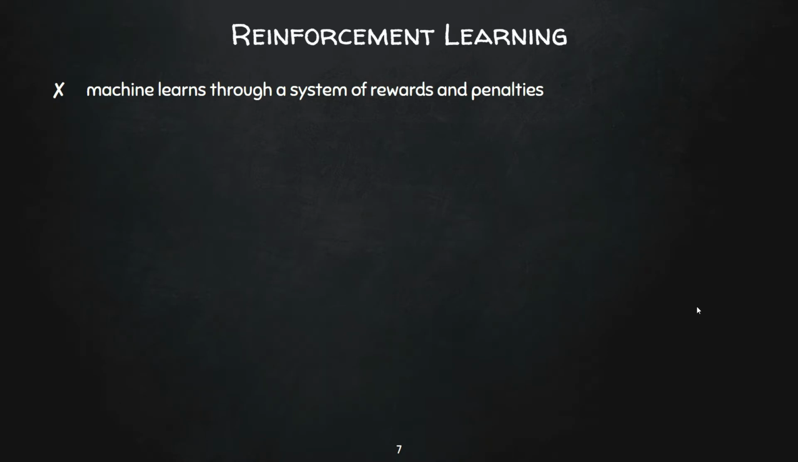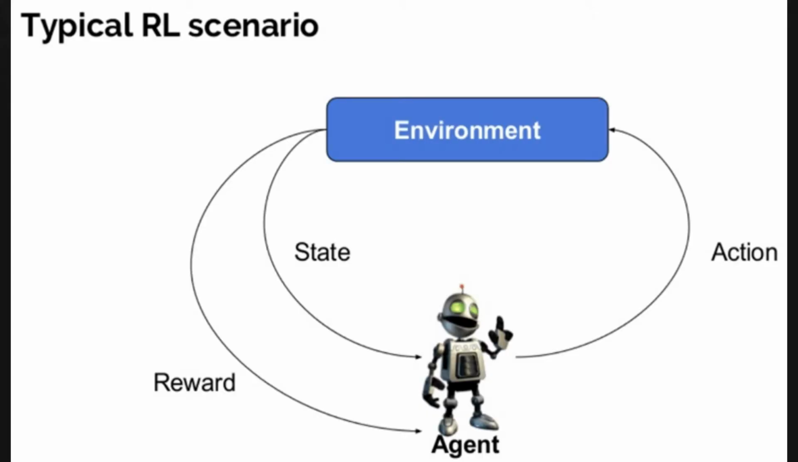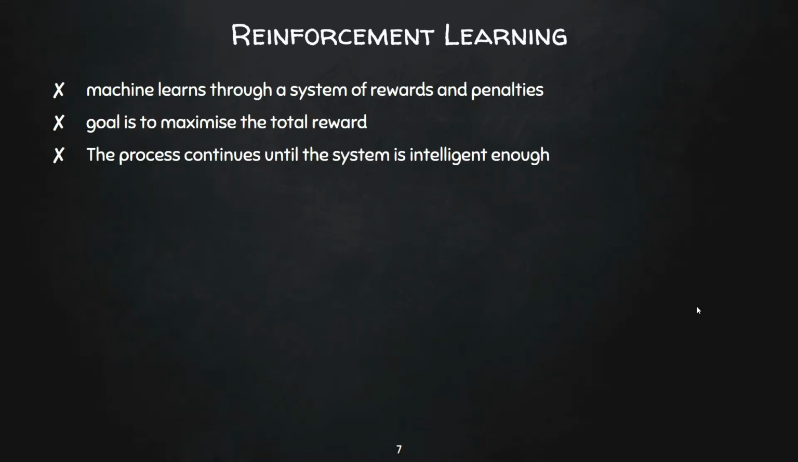In reinforcement learning, the machine learns through a system of rewards and penalties. That means our soft computing system performs an action, and the action is judged based on the system of rewards and penalties. The goal of the system is to maximize the reward. That means the action must do something beneficial to the system. Basically, in reinforcement learning, the machine learns through the previous mistakes that it committed, and this process continues until the system is intelligent enough to perform the task.